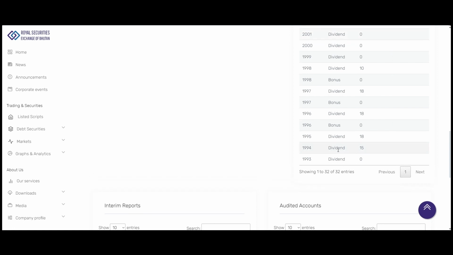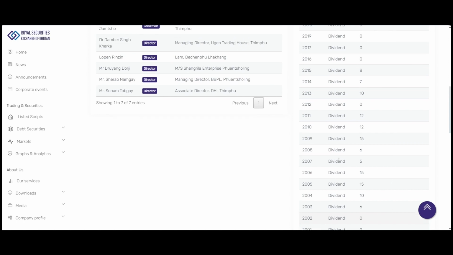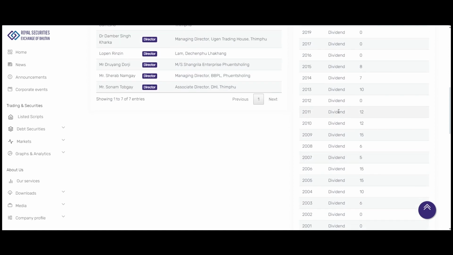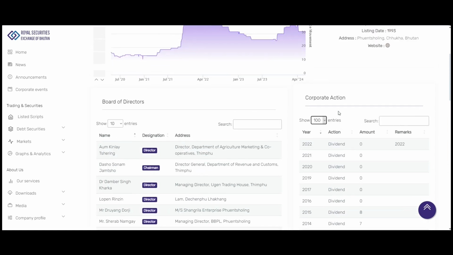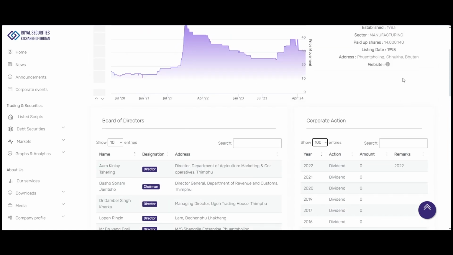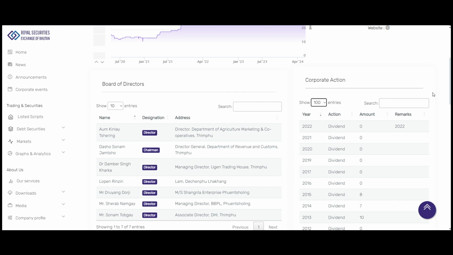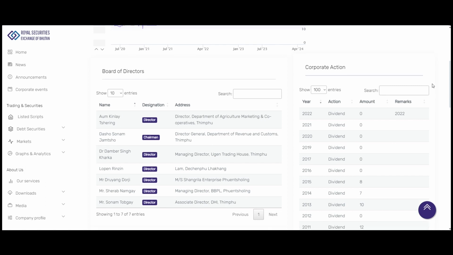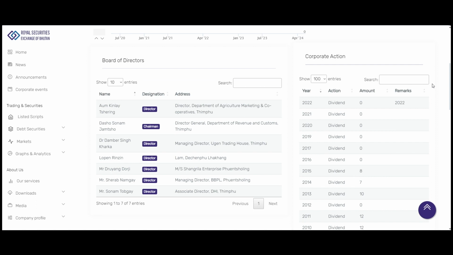For instance, we have three basic corporate events taking place: the dividend, bonus shares, or the rights shares. Any corporate actions being performed will be listed here, so that whenever a user wants to see the historical events, or what actions or dividends the company has given, in order to make a decision on whether to buy the shares or not, they can have a look, see the performance of the company, and then decide to buy or sell the shares.